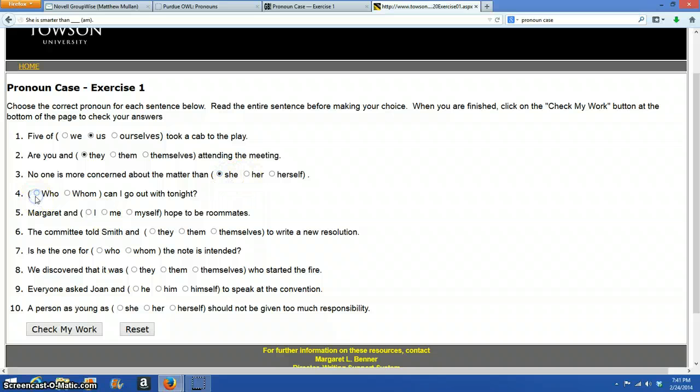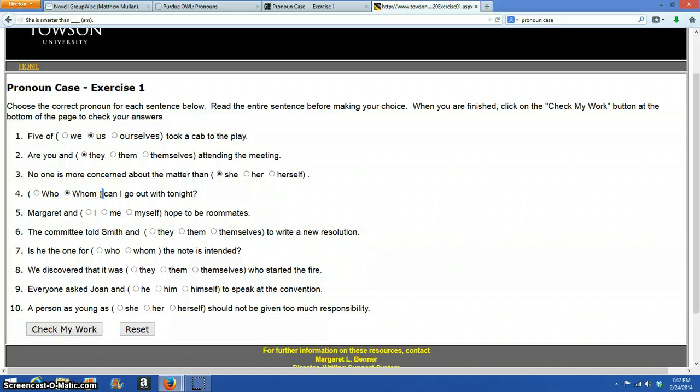This one's who or whom, a different type. With these, you test out the word he or him in the sentence, starting with right here. So he can I go out with tonight? Him can I go out with tonight? If he ends up working in this sentence, the answer is going to be who. If him ends up working, it's going to be whom.